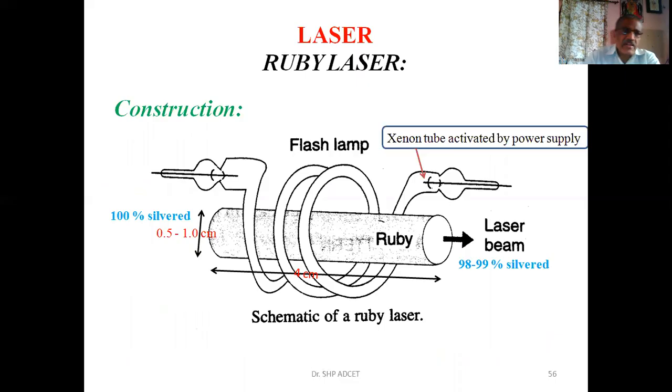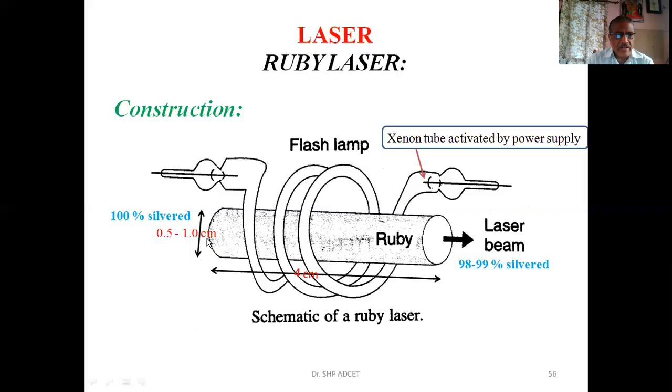Initially, we'll study its construction. See, this is a Ruby rod. The length of the rod is 4 centimeters, whereas the diameter of the rod is found to be 0.5 to 1 centimeter. This particular rod is covered with a helical tube, or it is called a flash tube. This flash tube is filled with xenon. The xenon gas gives rise to blue and green colors. In order to illuminate, a power supply is connected to both the ends of this particular tube. So this is the construction.